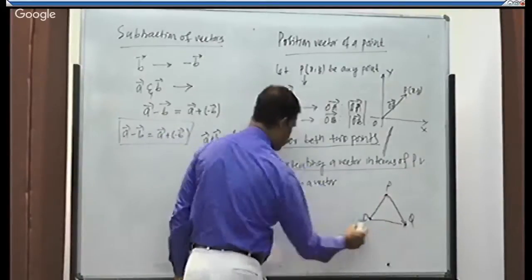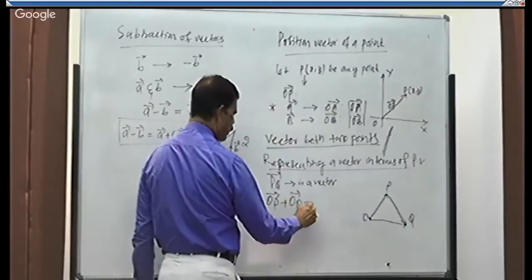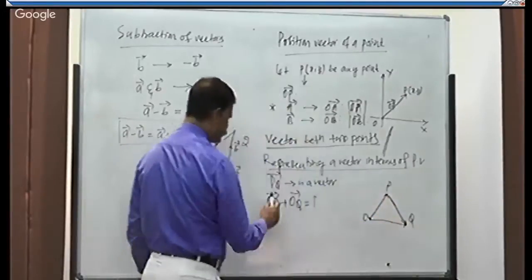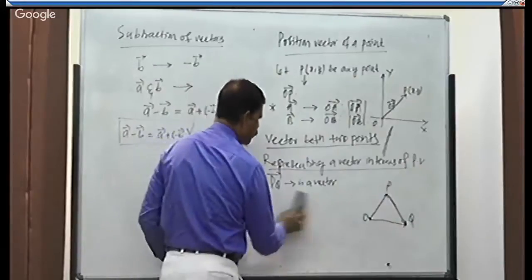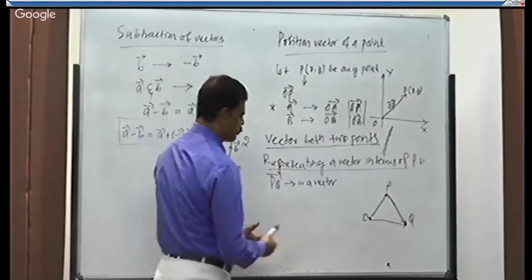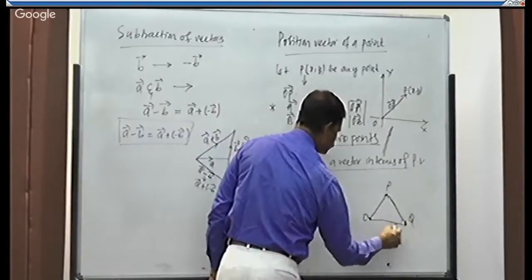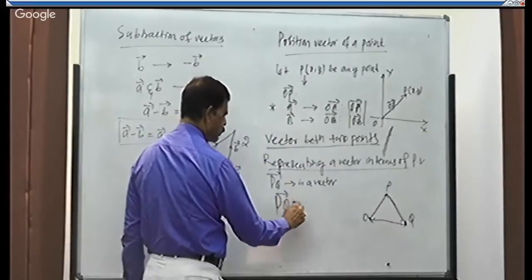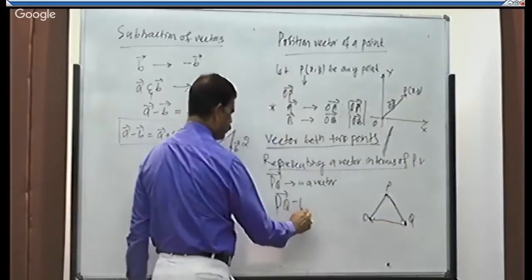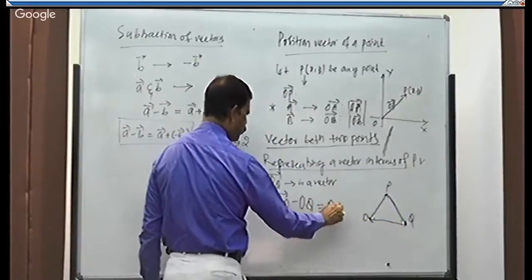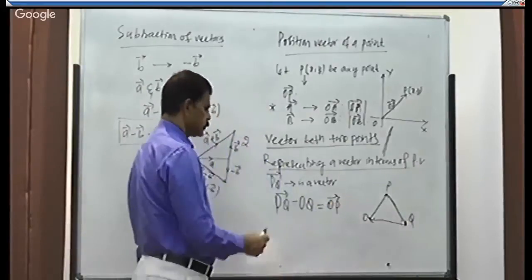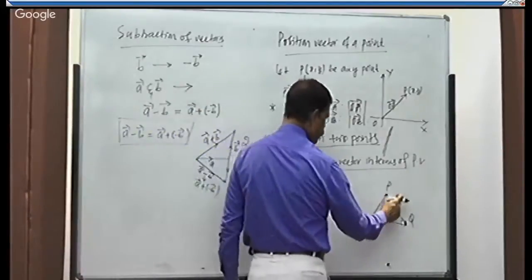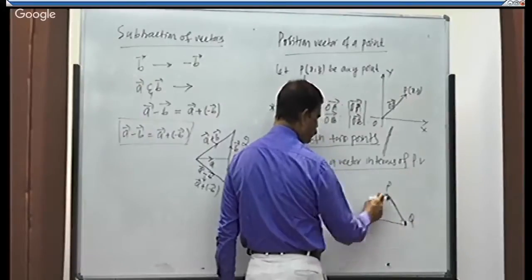According to the triangle law, A plus B is equal to AB.